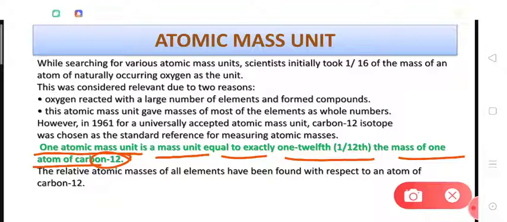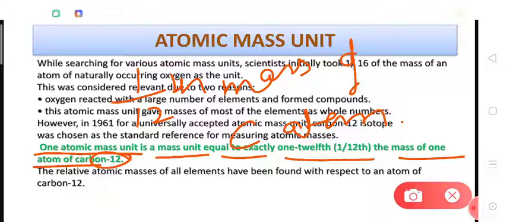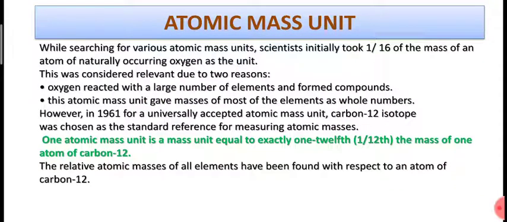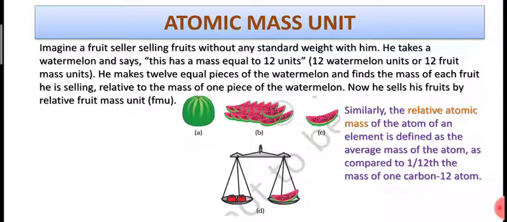Forget about this 12 that is written with carbon, right? So this is just simply a carbon atom. So what is the definition? That it is 1/12 the mass of one carbon atom. Okay, so this is the atomic mass unit, and how we have determined it, let's understand here.